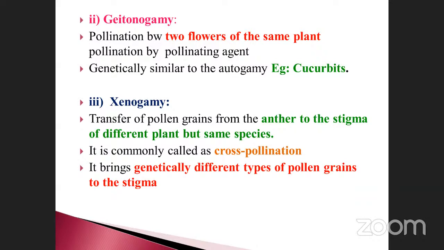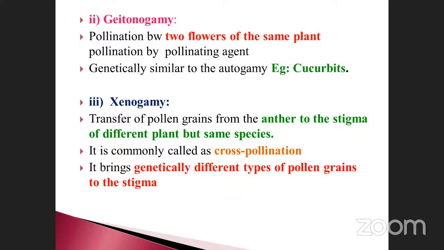Pollination by a pollinating agent. Already you know what is meant by a pollinating agent. A pollinating agent helps in the pollination process, whether it may be wind or whatever it may be. We will study them one by one: insects, anemophily, bats, also chiropterophily and also malacophily. So many things are there.